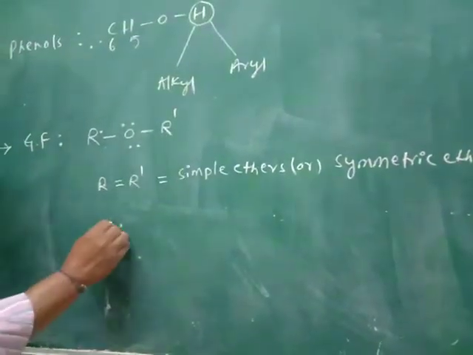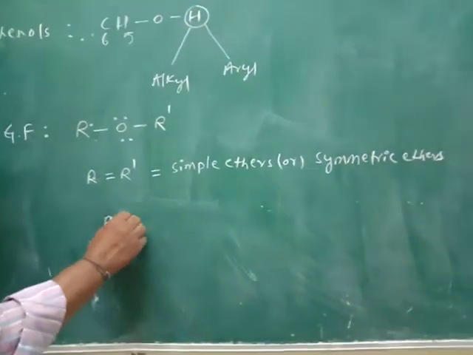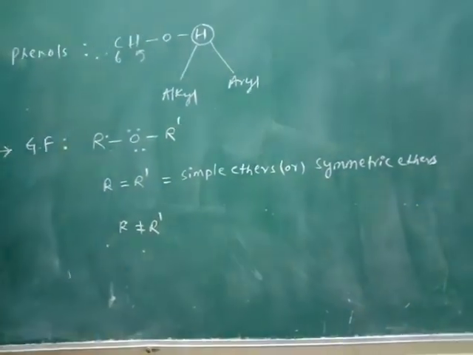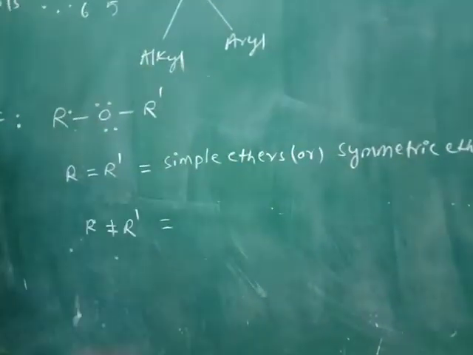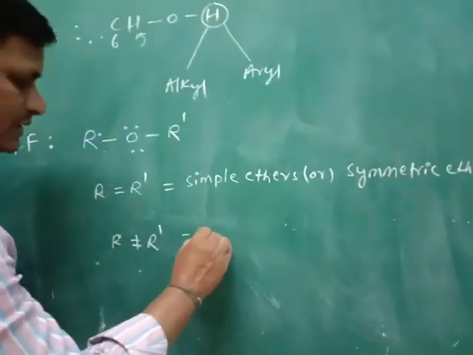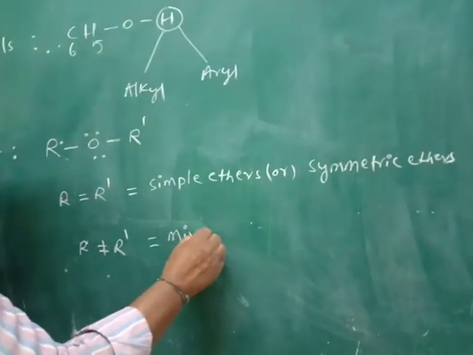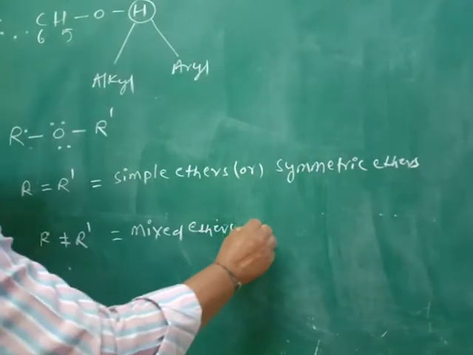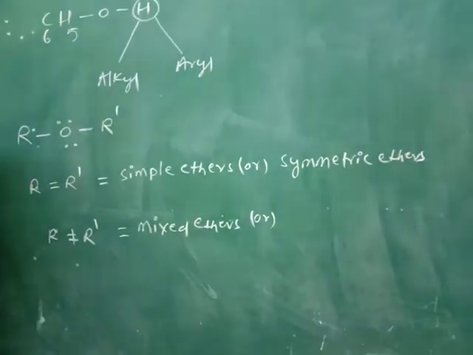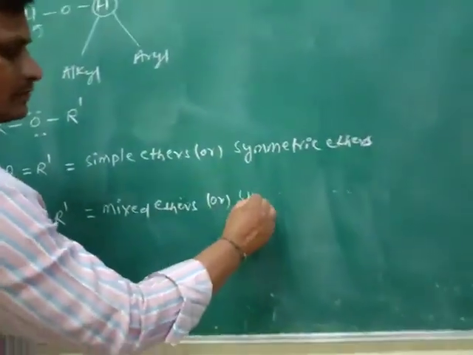If R is different from R dash, so R is not equal to R dash, then the obtained ether is known as a mixed ether, or unsymmetric ether.